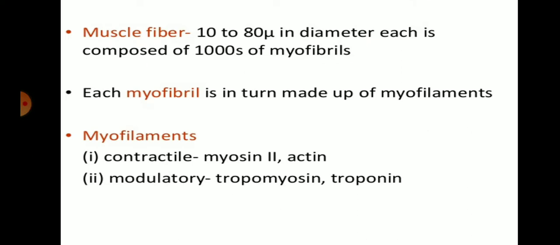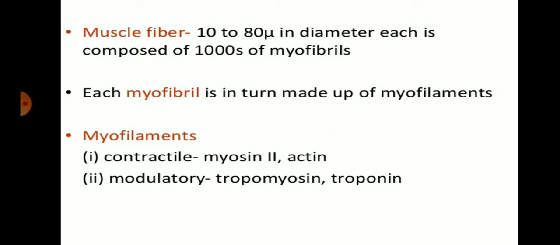So basically these fibers have a diameter of about 10 to 18 micron, and each is composed of thousands of myofibrils. So thousands of myofibrils are present in the muscle fiber. Each myofibril is in turn made up of myofilaments.